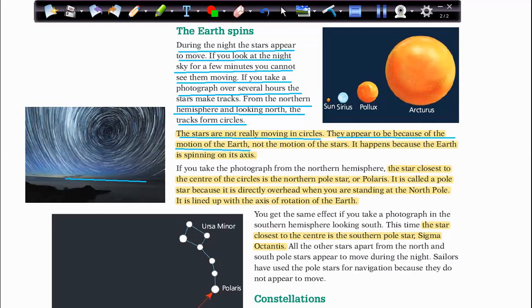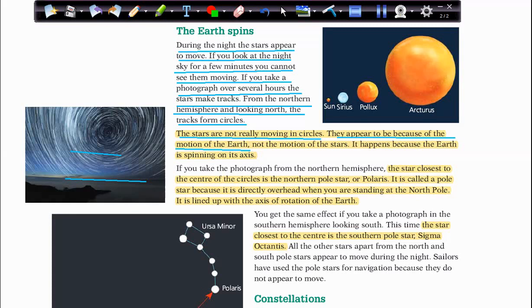So we said the Earth spins around its axis anti-clockwise. This movement is like a circular path. So in this case, if we take a photo, we can see them exactly like this. They are moving in this way, like moving in circles.